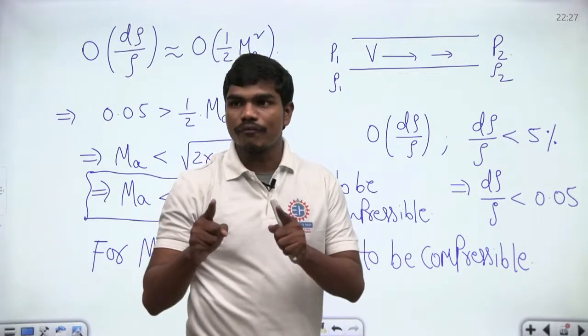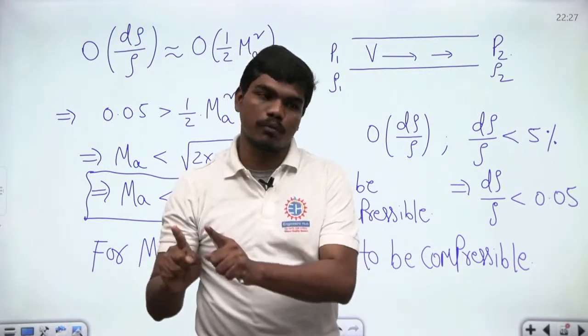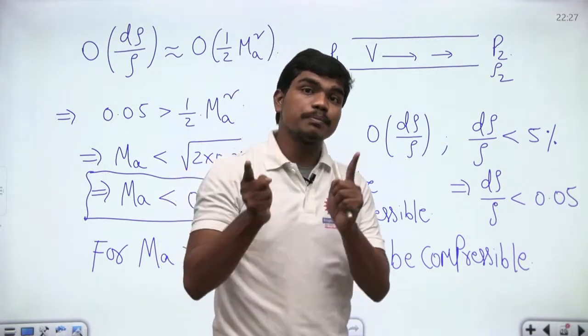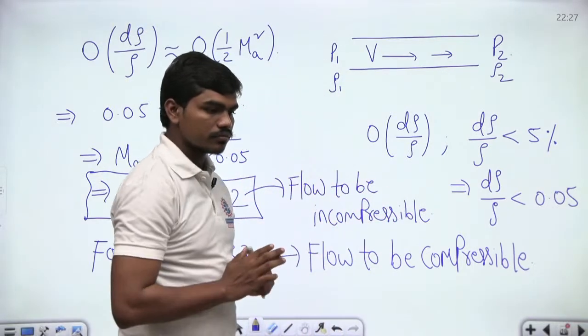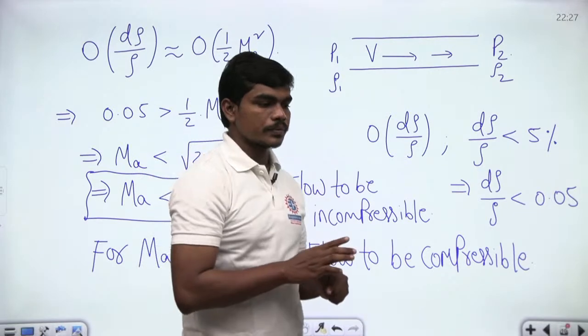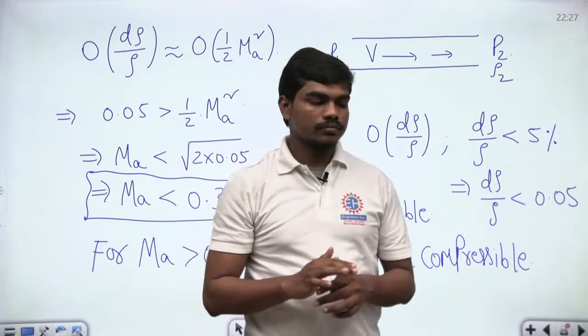Compressibility of a fluid is decided only by the bulk modulus of the fluid, but compressibleness of a flow is decided by the Mach number.